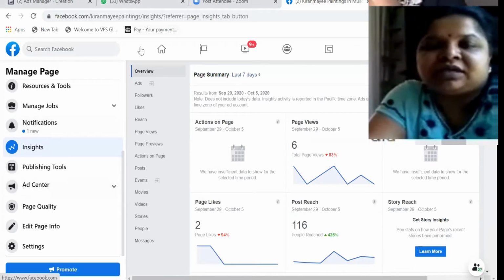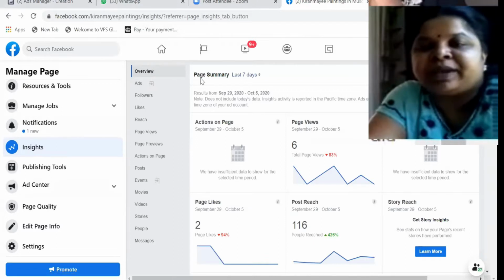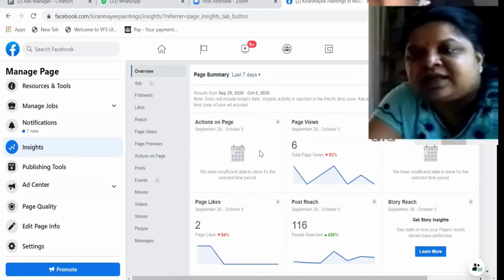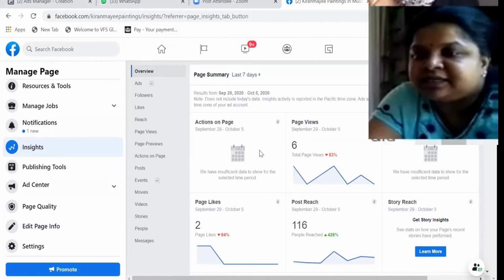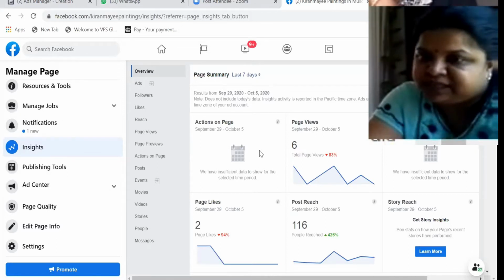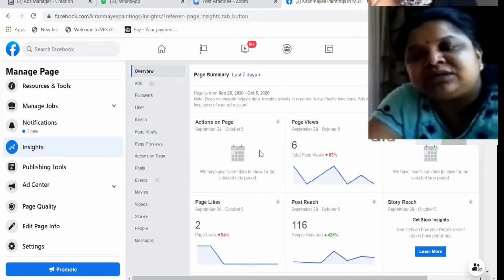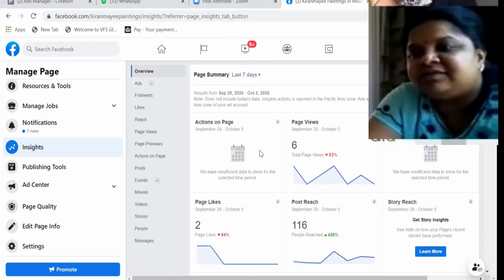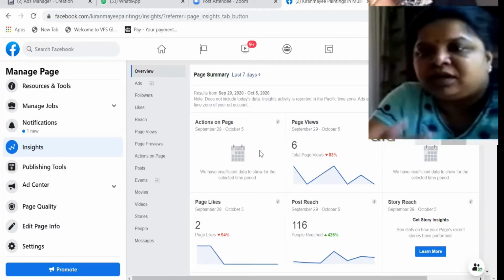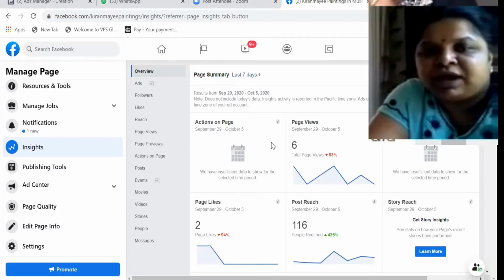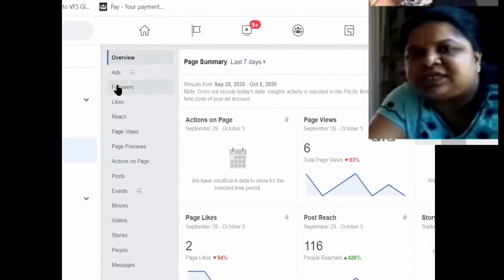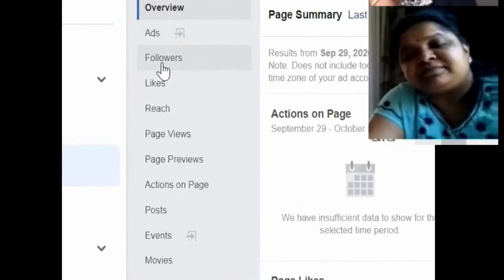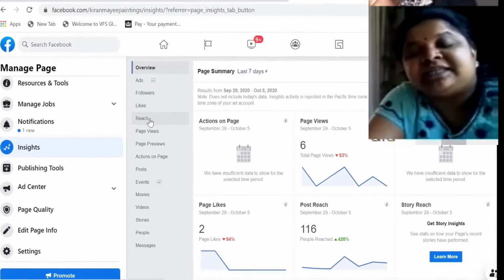So here, the overview means page summary, where you get a little bit of everything. Basically this page insight is divided into three sections. One is the page summary, the other section is the top 5 most recent posts, and the third one is pages to watch. On this overview you have ads, the recent ads you have posted, then the followers, the people who are following your page, then the likes of your page, and then the reach.